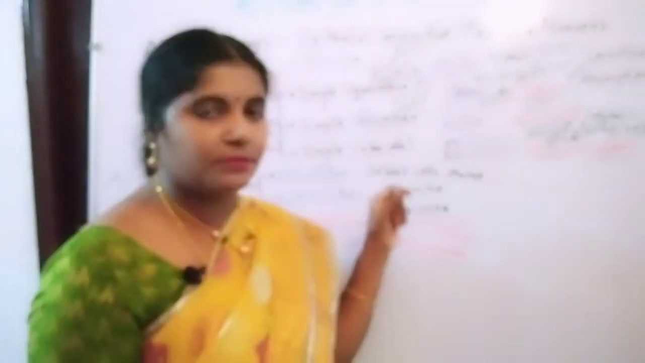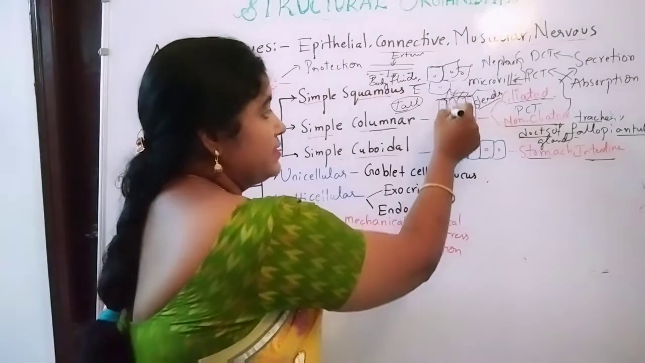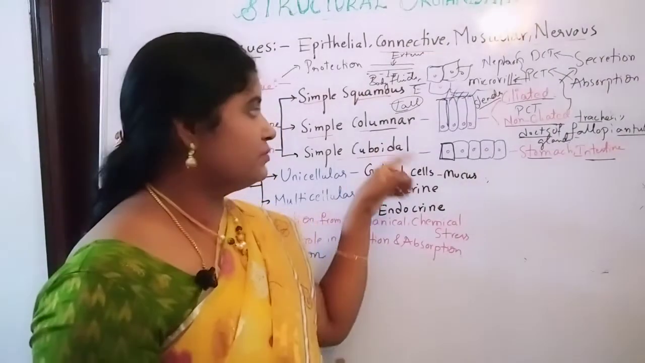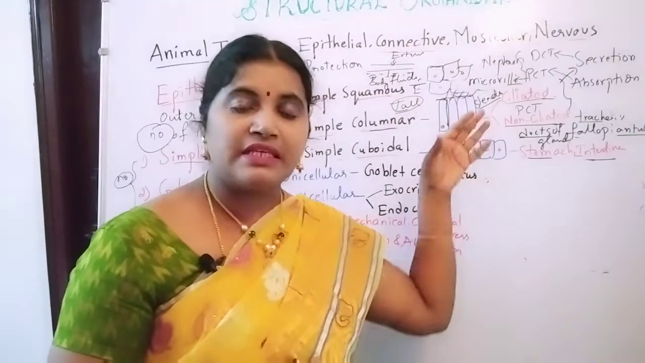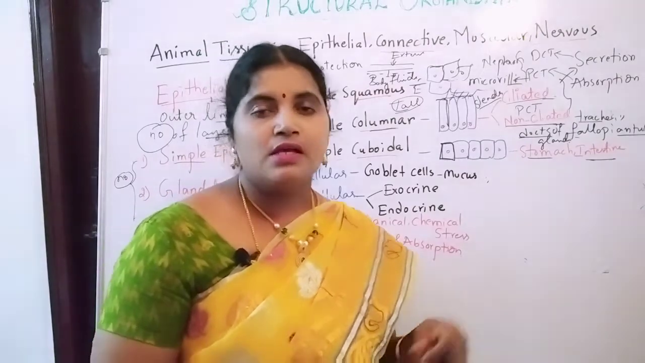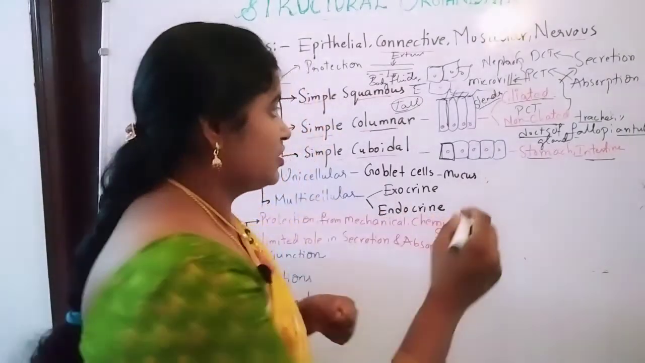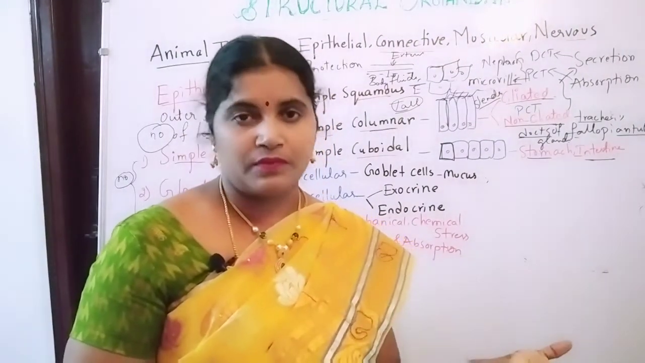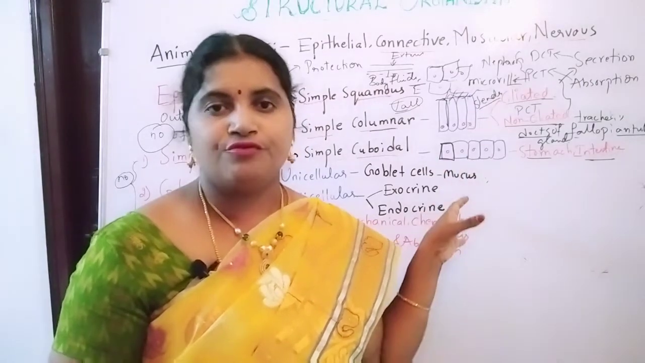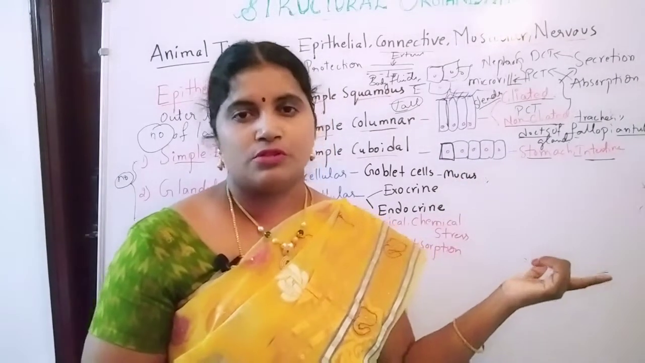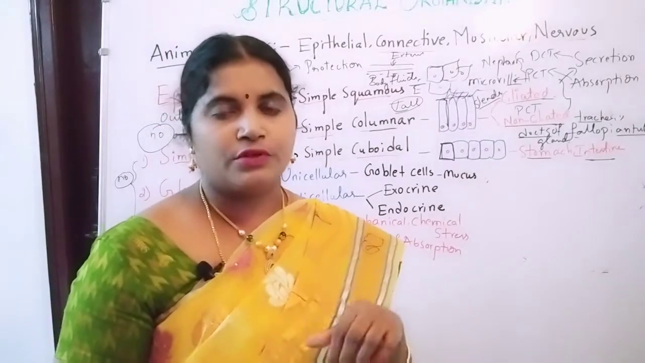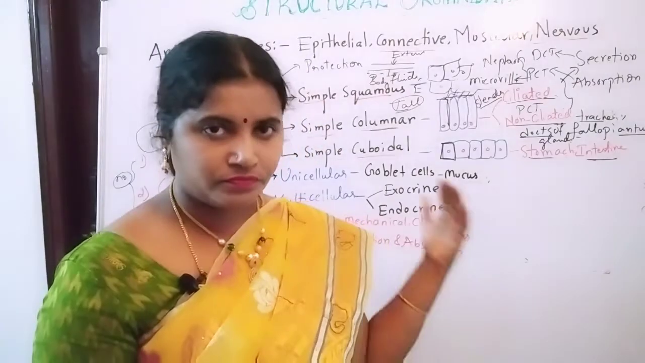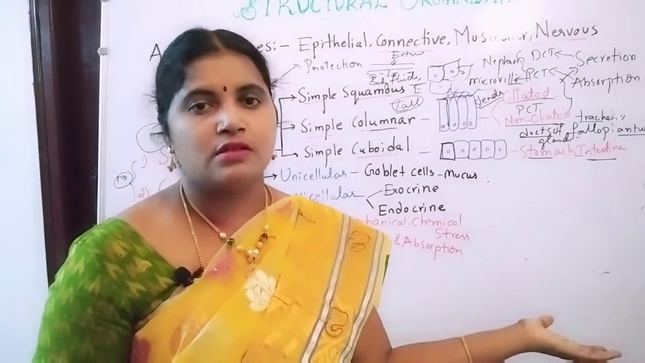Next one, simple columnar epithelium is made up of tall slender cells with the nucleus at the base, and this columnar epithelium is again divided into two types: ciliated columnar and non-ciliated columnar. Ciliated columnar contains hair-like structures on its surface, and it is responsible for moving particles from one place to another. Example, trachea and fallopian tubes. In the trachea it is responsible for removing dust particles, and in the fallopian tubes it is responsible for moving the ovum towards the next part of the reproductive system, that is the uterus, right?